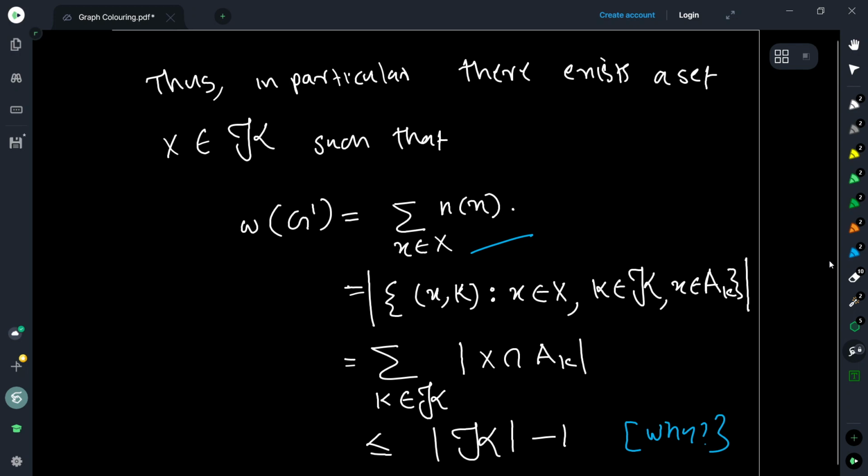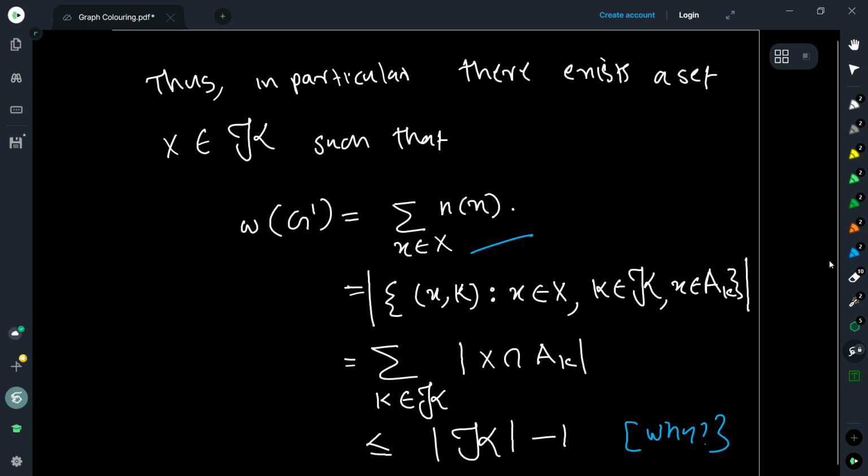Let us look at the cardinality of X intersection A_K. A_K is an independent set and X is a clique, which says that I can only choose it at most once. Therefore, it is the summation over all K in script K of |X intersection A_K|.